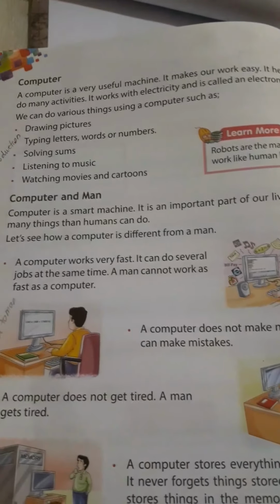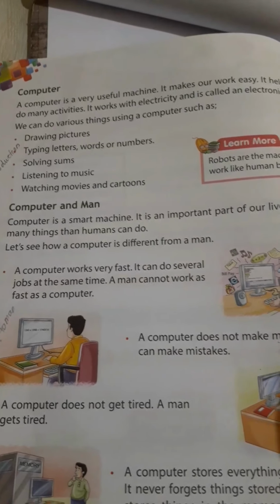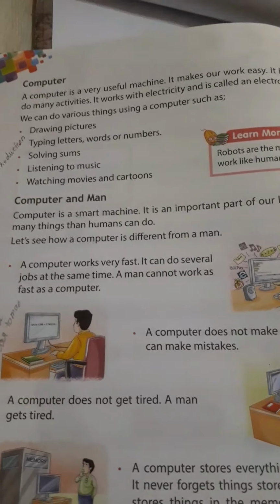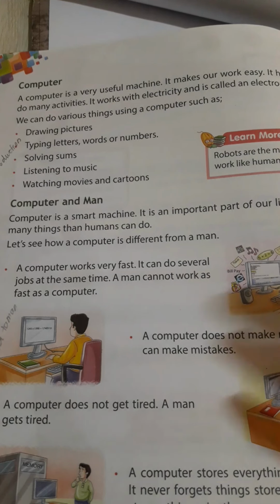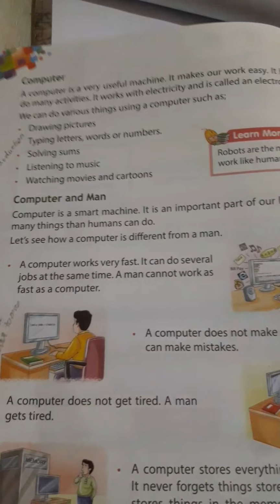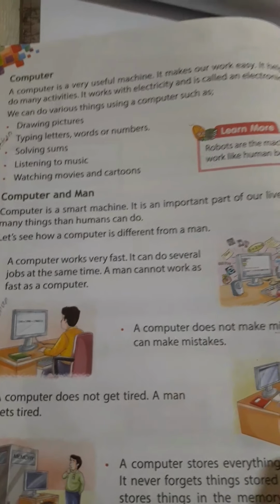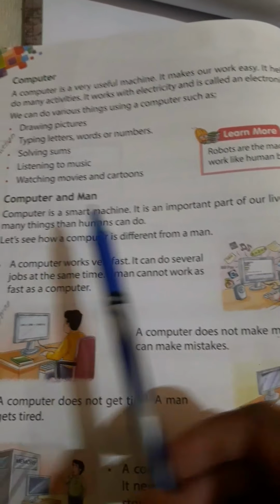Nowadays computer and man are mostly the same. Most of the works whatever man can do, a computer also can do. But some things man cannot do, but a computer can do. Now we will read the lesson, then we can understand what a computer can do and man cannot do. Okay, now, a computer is a smart machine.